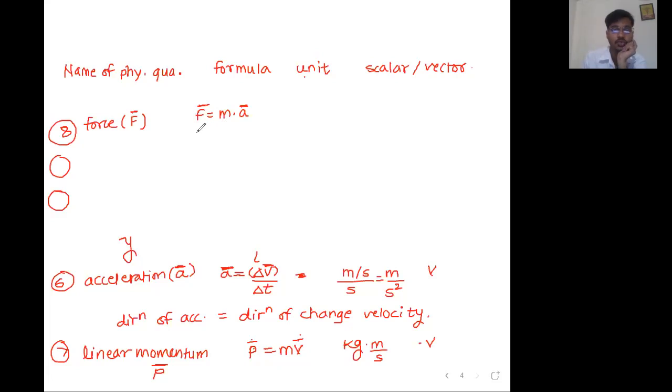Fine. Now there is one more formula of force. Sir, it is rate of change of momentum. Okay, sir. Rate of means something upon time. Rate of what? Sir, change in momentum. So it is delta P upon delta T, change in momentum upon time required. So force is the rate of change of momentum. Now from this formula, complete the statement. Direction of force is direction of what?